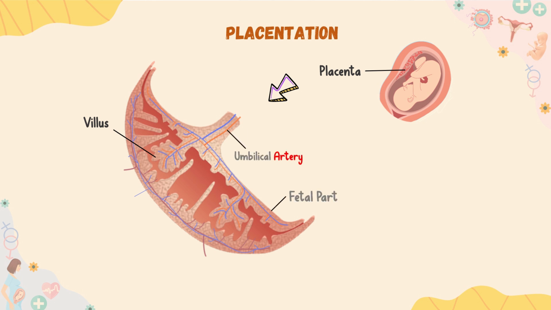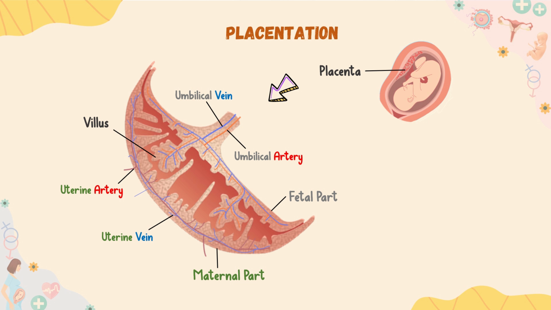The fetal part has 2 umbilical arteries, which carry fetal blood to the placental villi through the capillaries, and umbilical vein that returns blood back to fetus, and the maternal part, formed by uterine arteries, through which blood flows into sinusoids surrounding the villi, and uterine vein that returns blood back to mother's body.